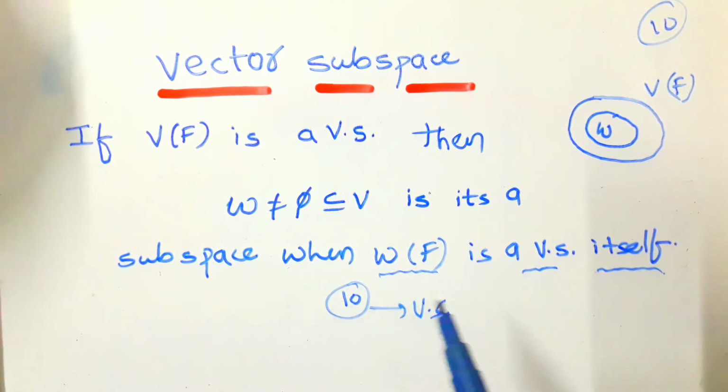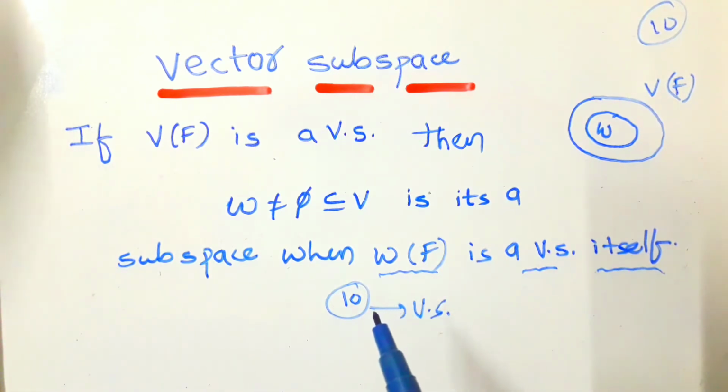That means V over F is a vector space, W is a subset of V. If W satisfies all the properties of the vector space, then W over F is a subspace.